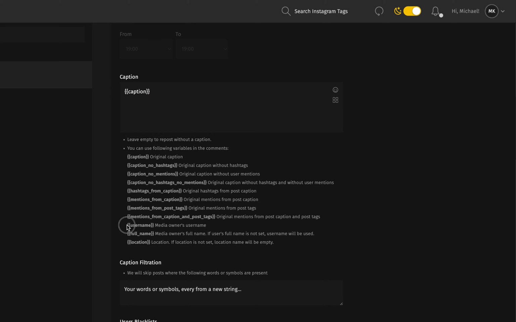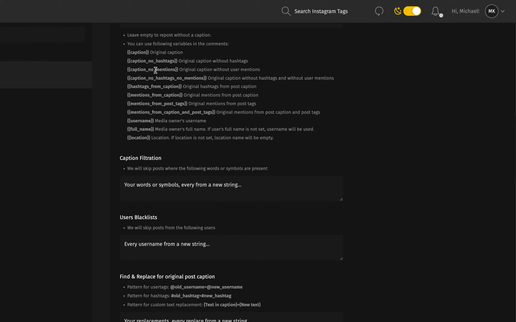Or if you want to give credit to the users, obviously, you can't do every single user manually because it will come from different accounts. So what you want to do is put this shortcut right here, and the software will automatically detect the username of the person who posted that post that you were reposting, and it will put the username right there. So, for example, thanks to that user for this awesome reel. It will basically use his username right here or location, whatever it is. That is basically the most important thing.